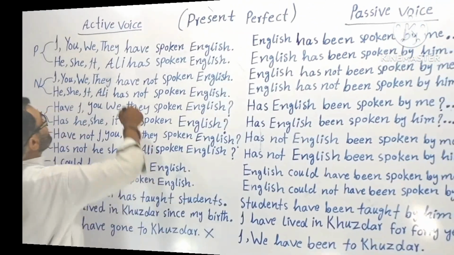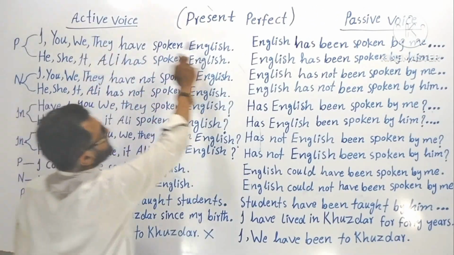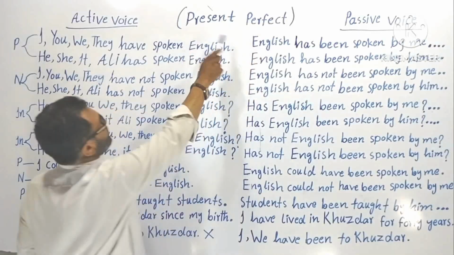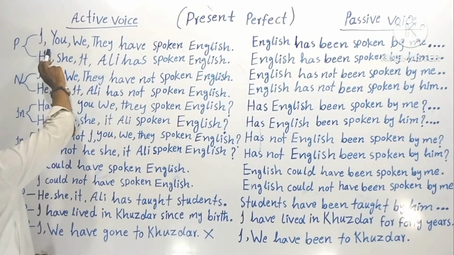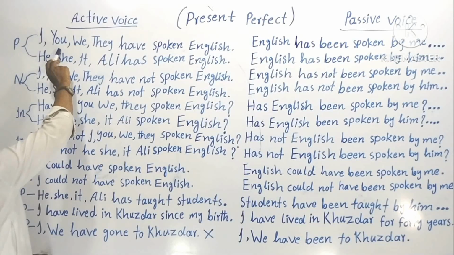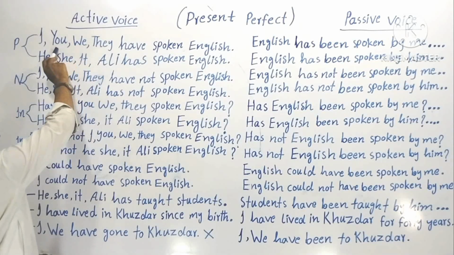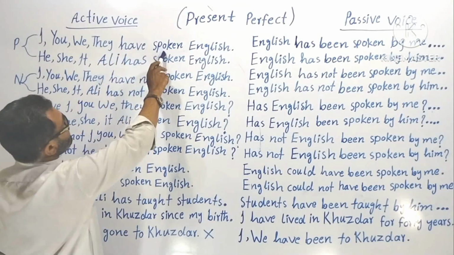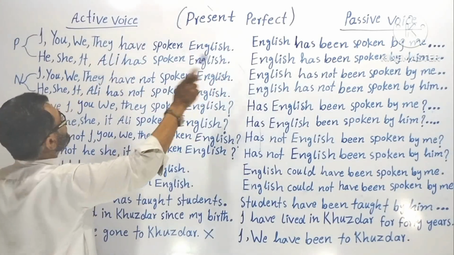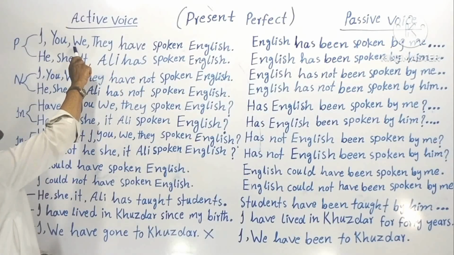Understood? You see here, this is active voice, this is passive voice. Okay, present perfect. Now here I want to tell you one thing: here these are many subjects, I mean 4 subjects, then helping verb, then main verb, then object. Now you don't have to write like this.